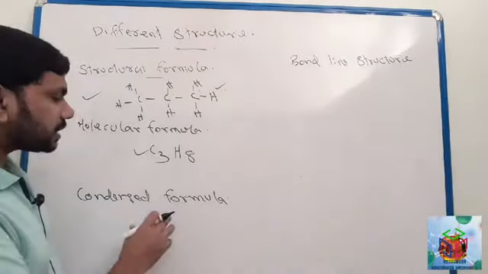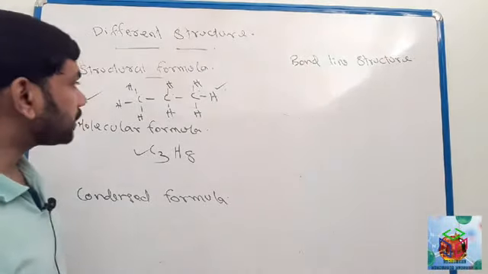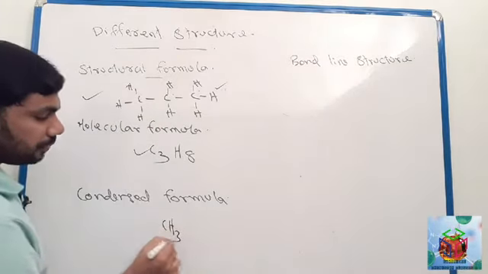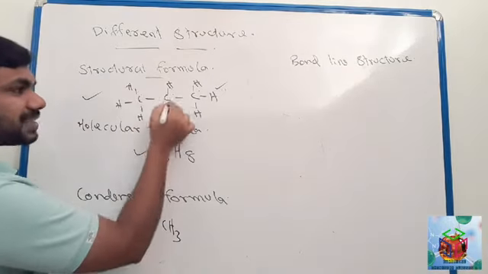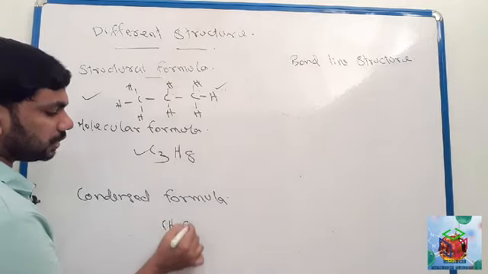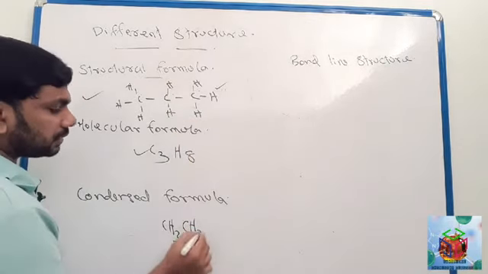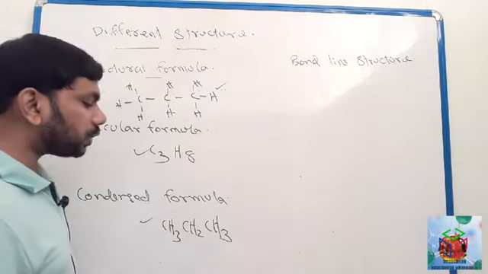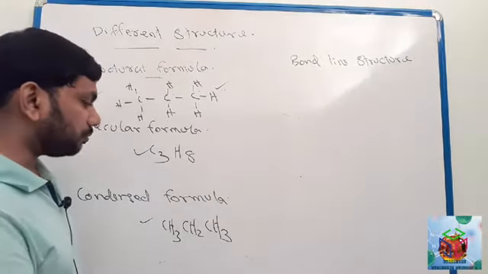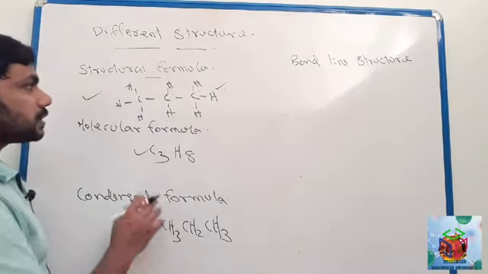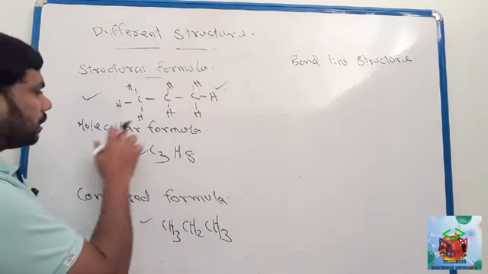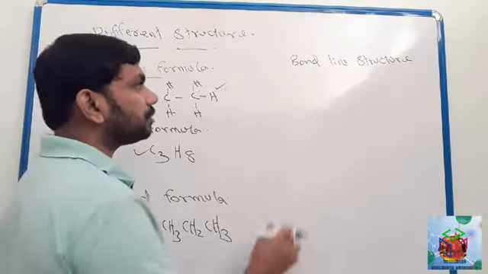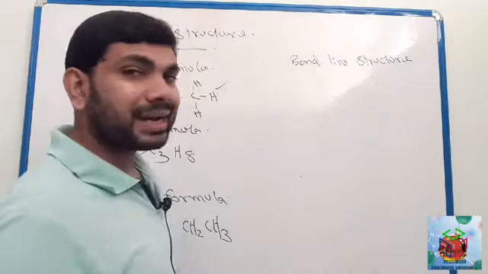Next, we have to understand the condensed formula. See here, this carbon with 3 hydrogens, CH3. Next, this carbon with 2 hydrogens, CH2. Again this carbon with 3 hydrogens, CH3. So CH3, CH2, CH3. This type of structure is called the condensed formula. So we understood the structural formula, molecular formula and condensed formula.